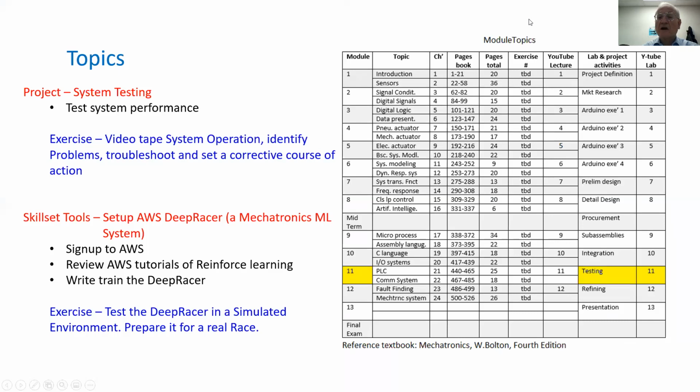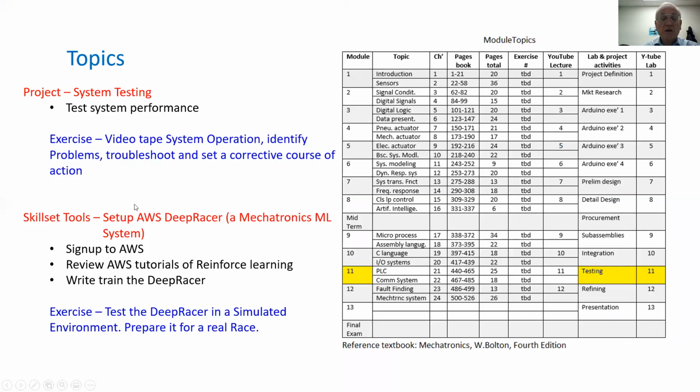We will follow the module topics. We are in module 11 and dealing with system testing. In this module, we'll test the system performance, and as an exercise, we'll videotape the system operation, identify problems, troubleshoot it, and set up a corrective course of action.